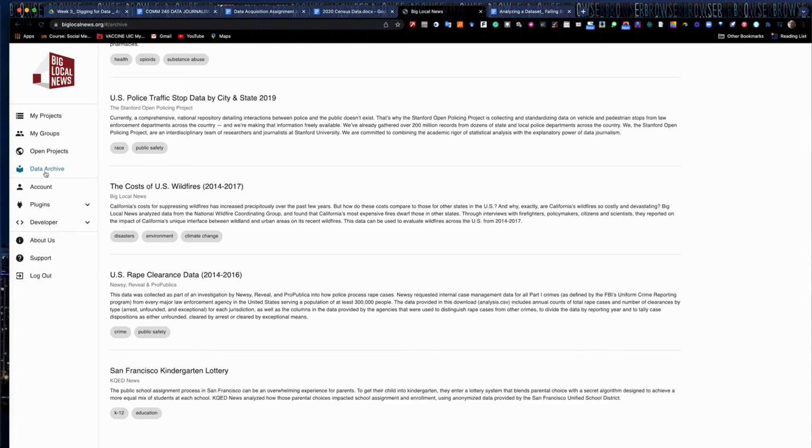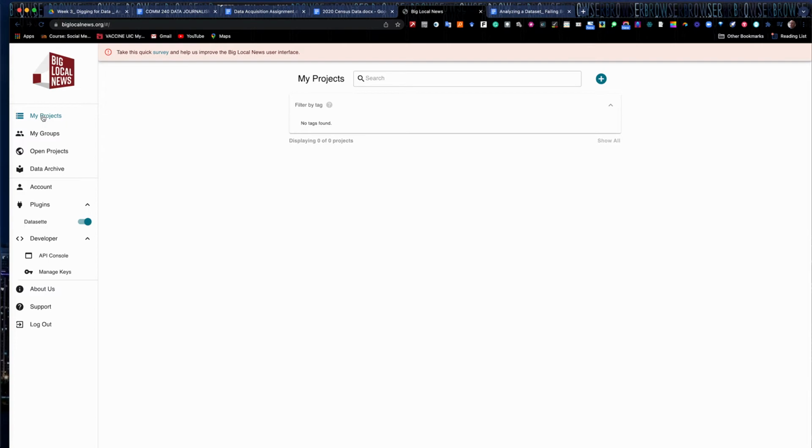So down this left-hand side, there's all kinds of different tools and things for developers in here, application programming interfaces and things like that, and different little plug-ins you can take and use. You can store your projects in here as well. You can upload them here and put them under My Projects, and then slowly start to move them into some of these other areas. But Big Local News has just a dynamite census resource here that's worth looking into. So just an FYI on that.